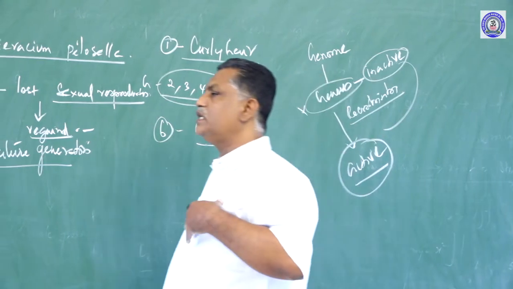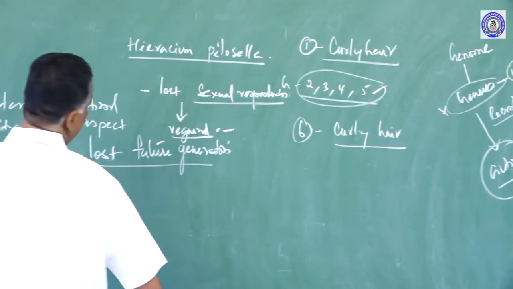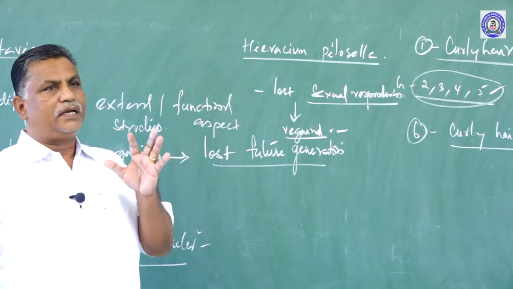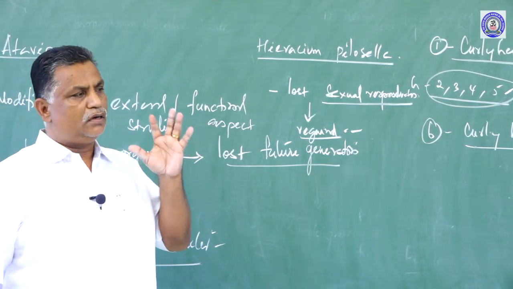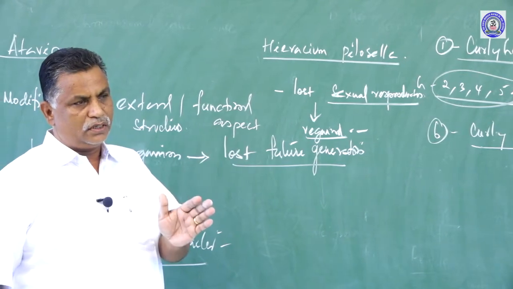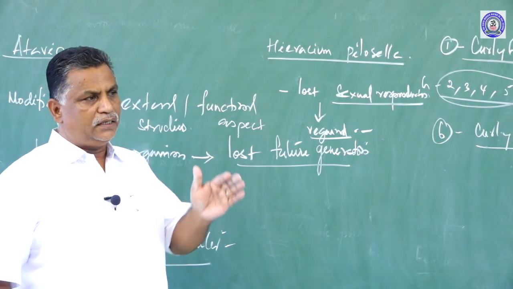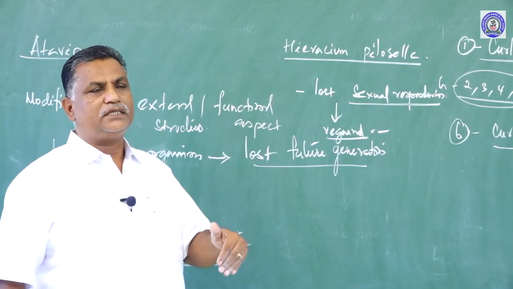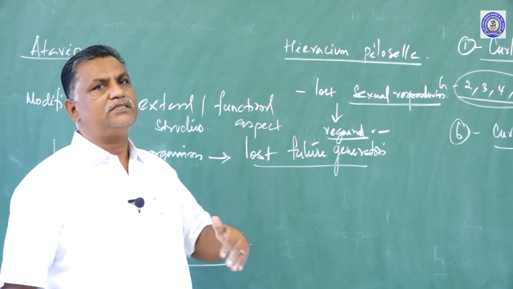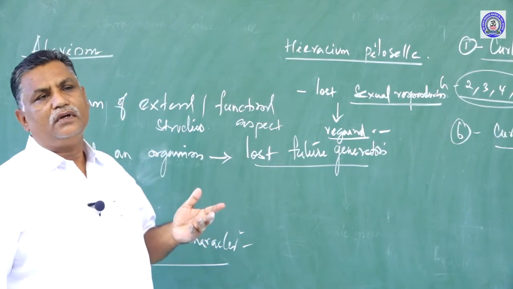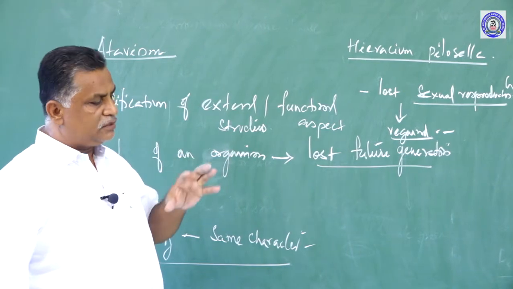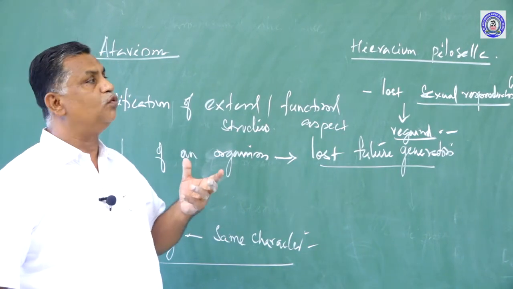So to conclude, atavism is a biological process whereby a character found in the parents is lost in the offspring, and it is not found for 3-4 generations. After 3-4 generations, the same character is reappearing. So, how is this possible? This is because of the changes taking place in the functional group.